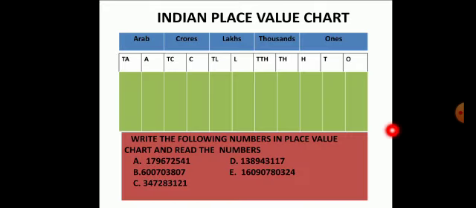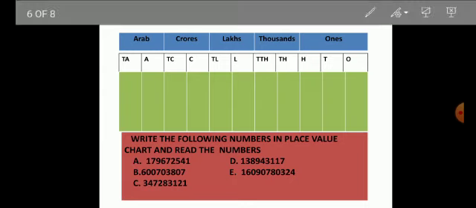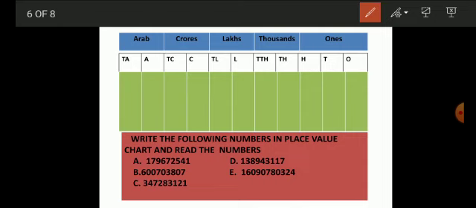Now students, I explained the Indian and international place value systems. Now we solve the examples. Write the following numbers in the place value chart and read the numbers. First, I show you how to solve the example. The first example is, you write the numbers starting from the right side.